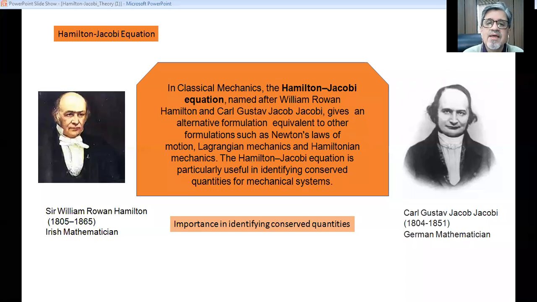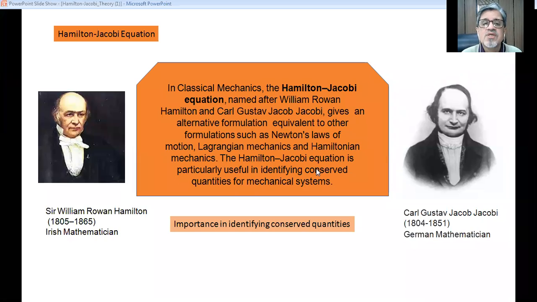In classical mechanics, the Hamilton-Jacobi equation, named after these two great mathematicians, gives an alternative formulation equivalent to other formulations such as Newton's laws of motion, Lagrangian mechanics, and Hamiltonian mechanics.